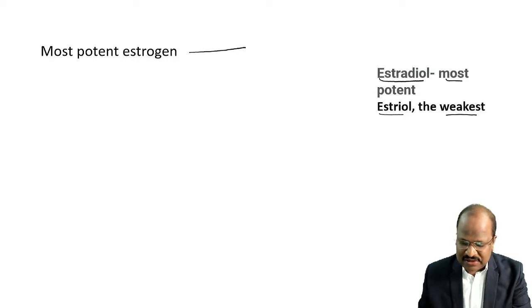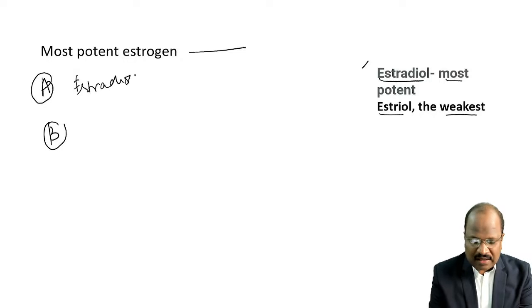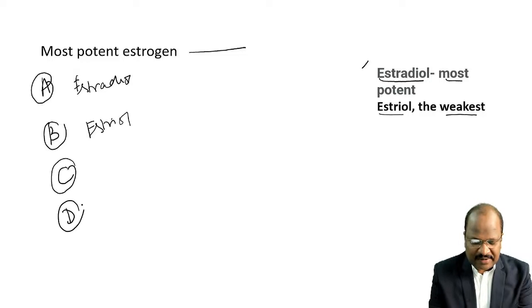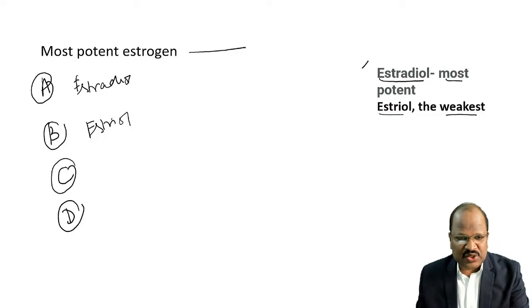Yes, very good, Israel. And what are the options given? Can you recite the options? One is estradiol, the other must be estriol. What are the options C and D? Any idea? So here the answer is estradiol. Can you recall the other options?